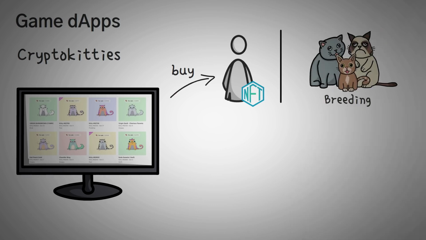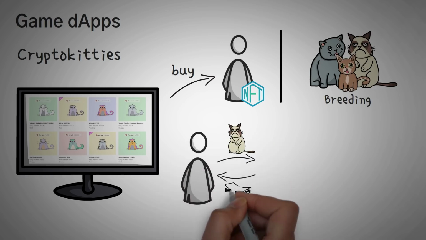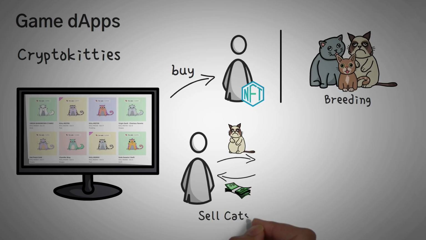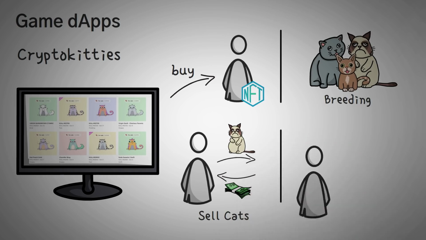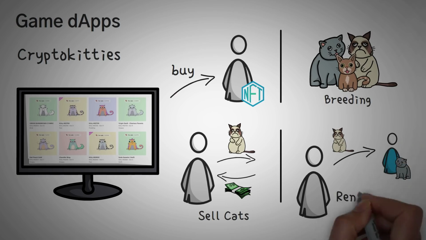In the community, the older generation kittens are usually the most valuable, and you can actually sell them for a profit or maybe sometimes a loss if you play the game long enough. Even more so, you can actually rent out your kitten to breed with someone else's kitten as a strange form of passive income on the blockchain.